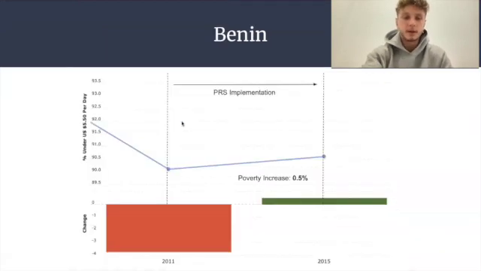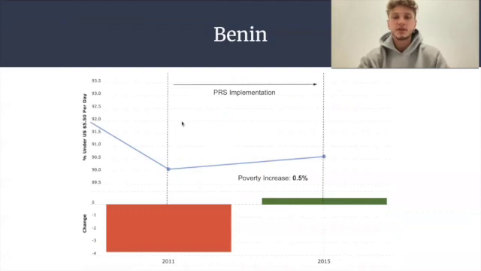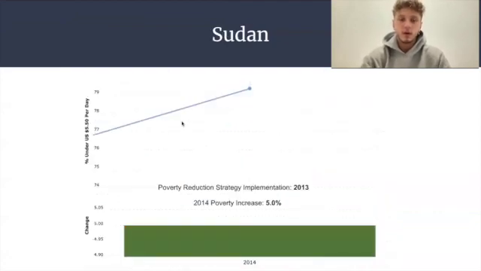Furthermore, Sudan published and implemented their poverty reduction strategy papers in October of 2013. Yet the following year saw an increase of 5% in the poverty rates, according to the World Bank.